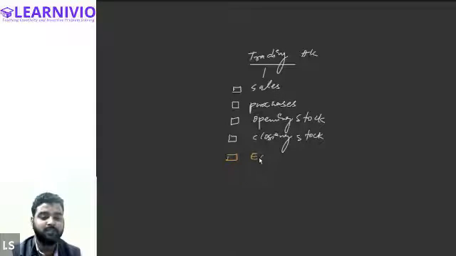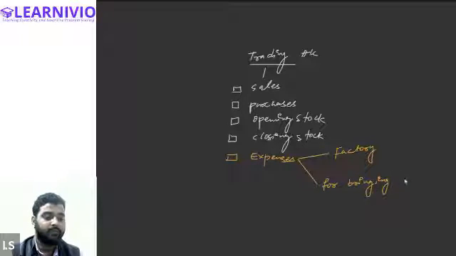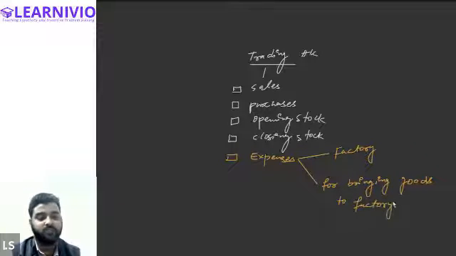Apart from all of these, you will also record the expenses. What expenses? Expenses incurred in the factory for the production of goods, and expenses incurred for bringing the goods to the factory.